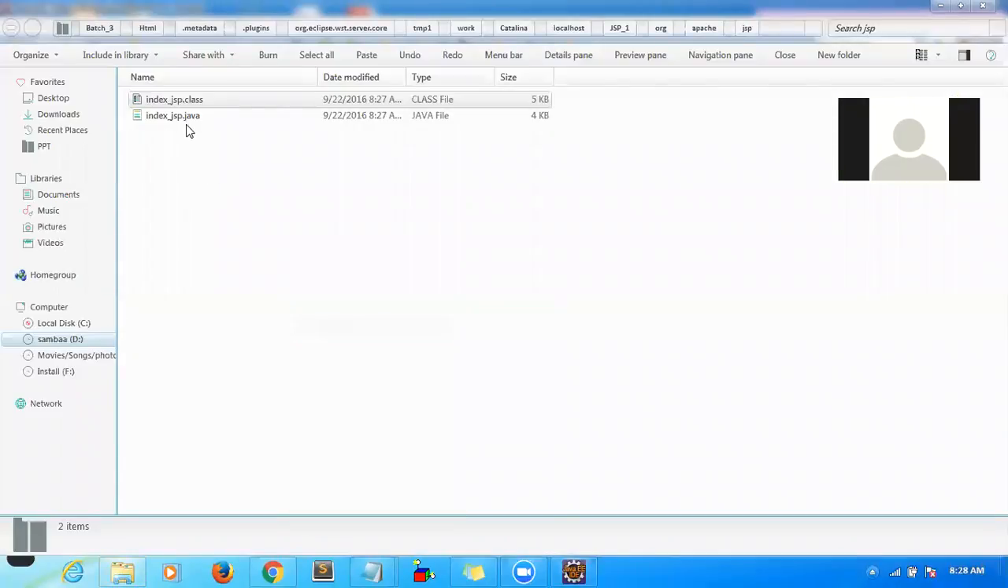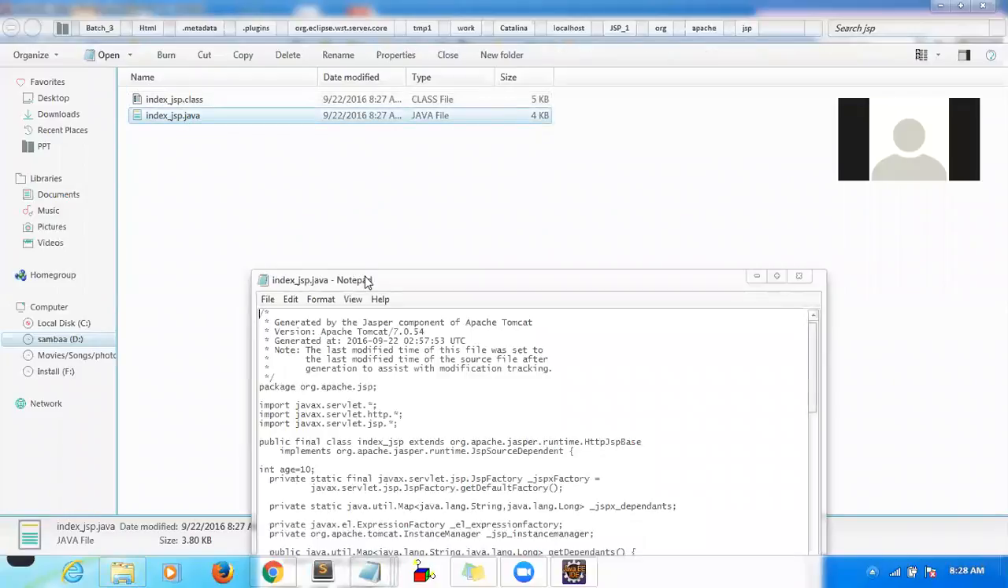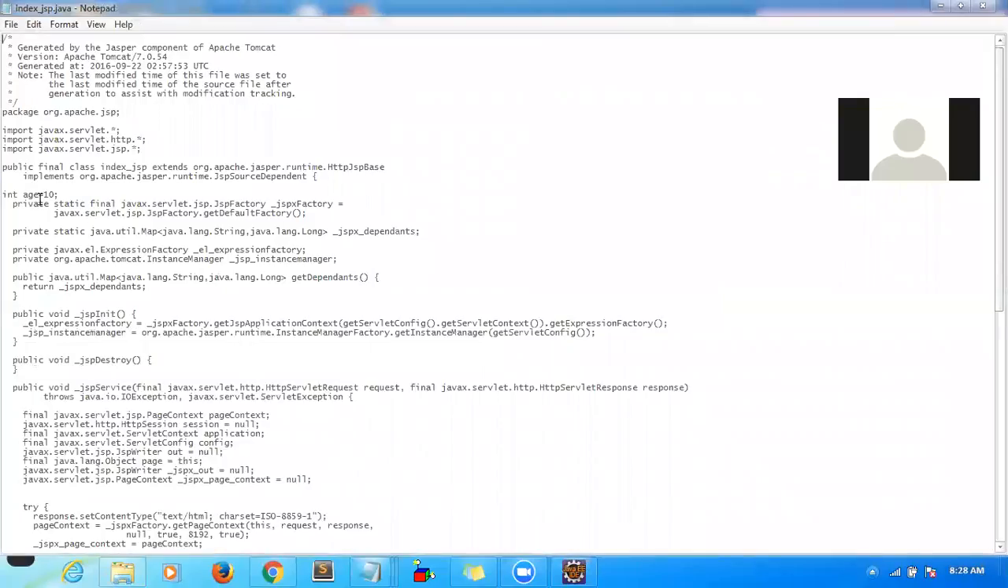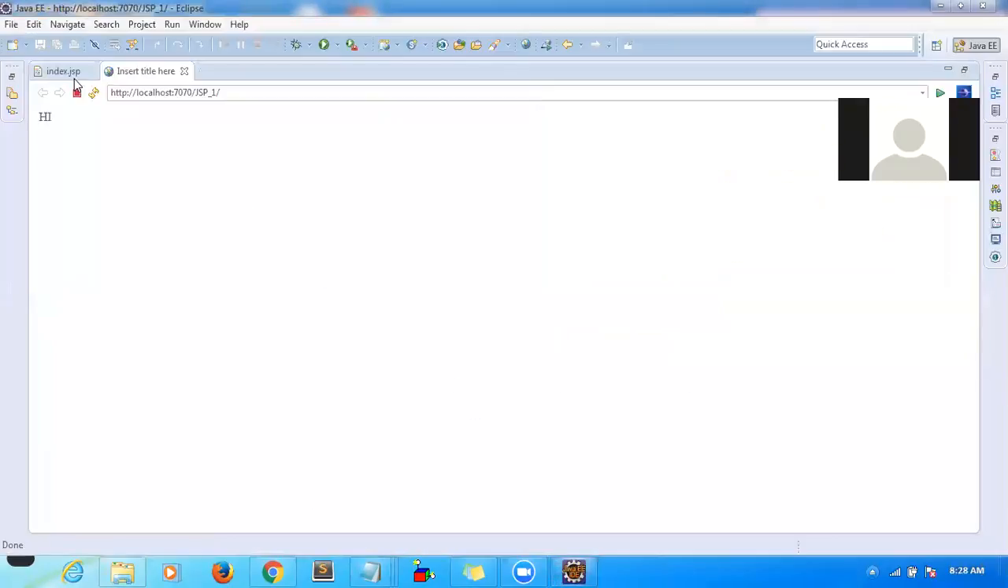So how to see the difference? Right click, open this one, and if you see here, your age field will be there. So now the age is a global variable. It is there inside your class. It is not there inside your method. It is there inside your class. So this one is called a declaration.